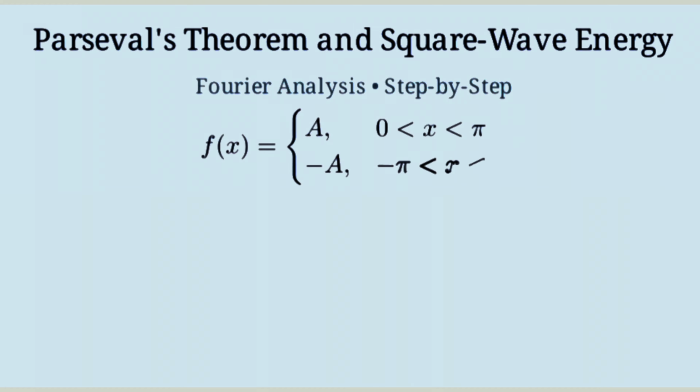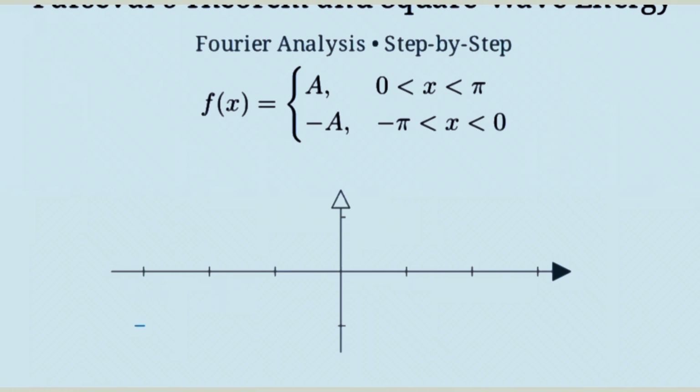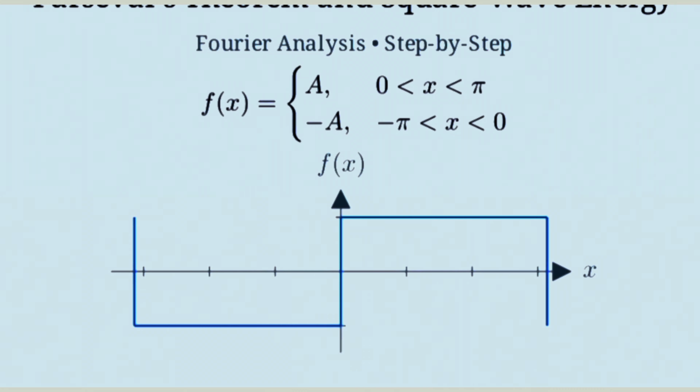First, let's write the square wave. We consider a periodic function with period 2 pi. It takes the value a on the interval from 0 to pi and negative a from negative pi to 0. This function is odd and symmetric about the origin. Let's visualize one period of this square wave. The function jumps up to a for the positive half and down to negative a for the negative half. We'll use a equals 1 just for the picture.